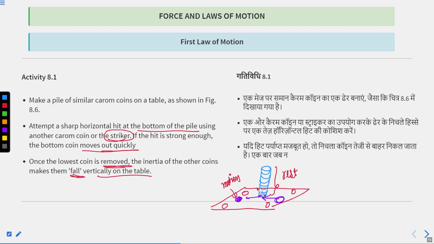Because they all are at rest, inertia will let them fall vertically on the table, but their state is not changed. They are still at rest. Only the last coin where the striker is hitting will come in motion.